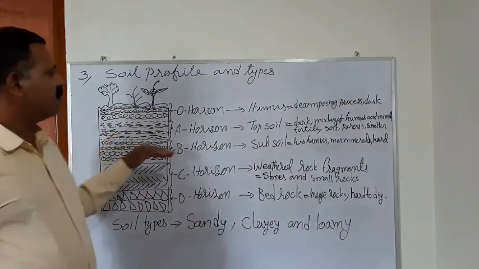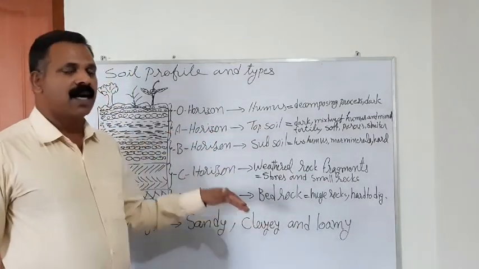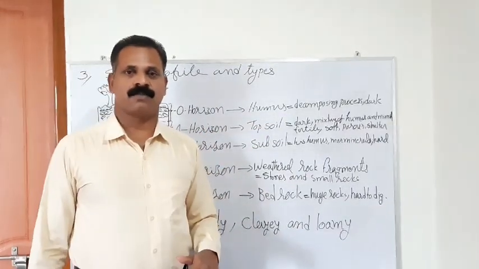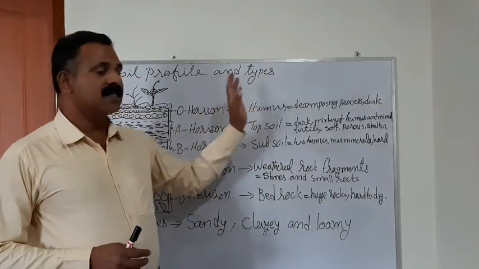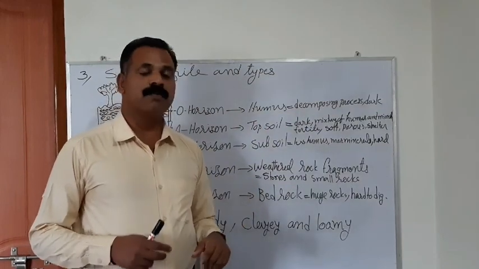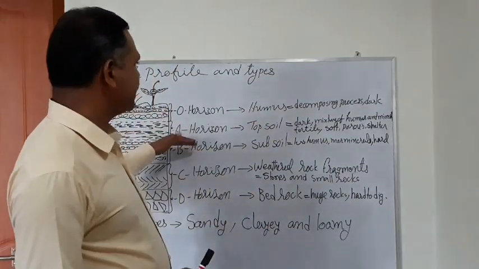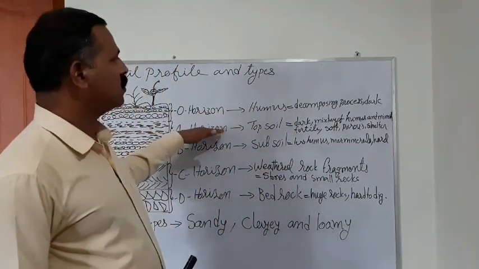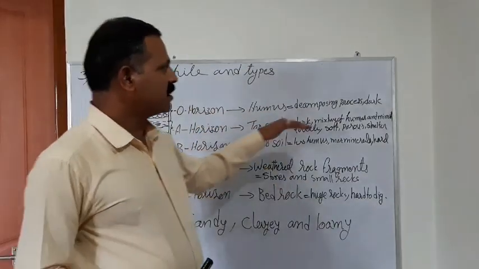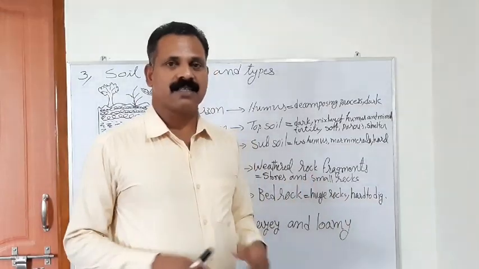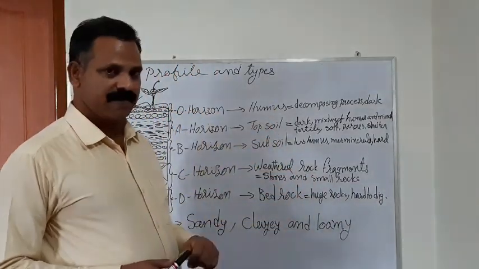It is filled with humus, and vegetation and plants grow on this level. The decomposing process is mainly done on this O horizon, which makes the soil filled with humus, and it is normally dark in color since humus is present there.